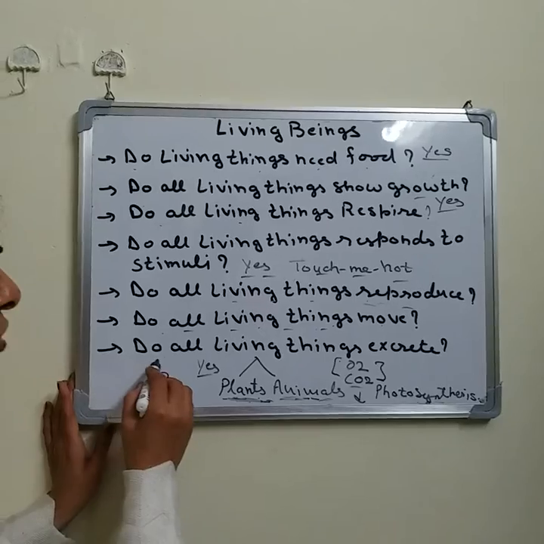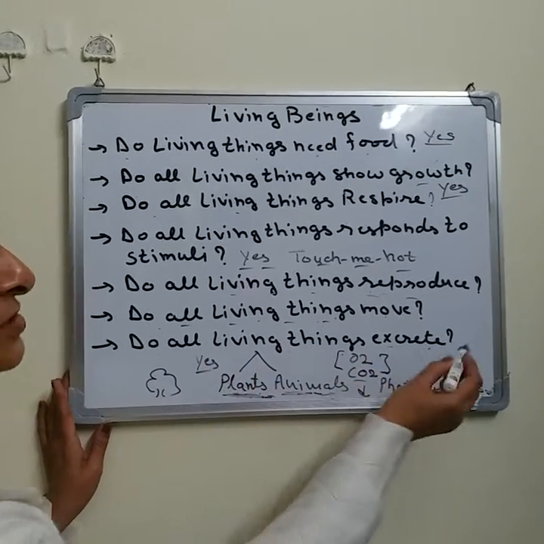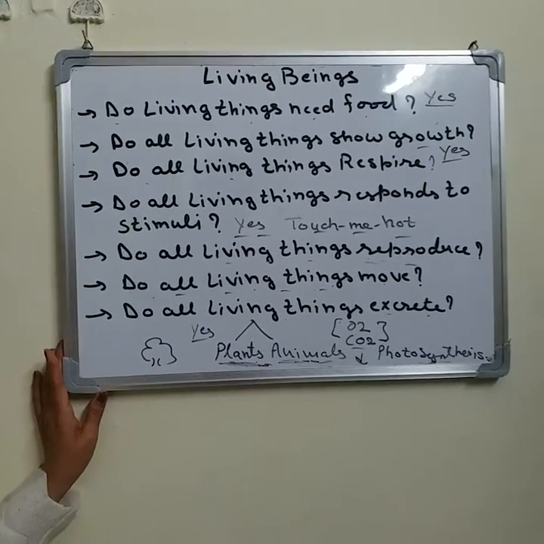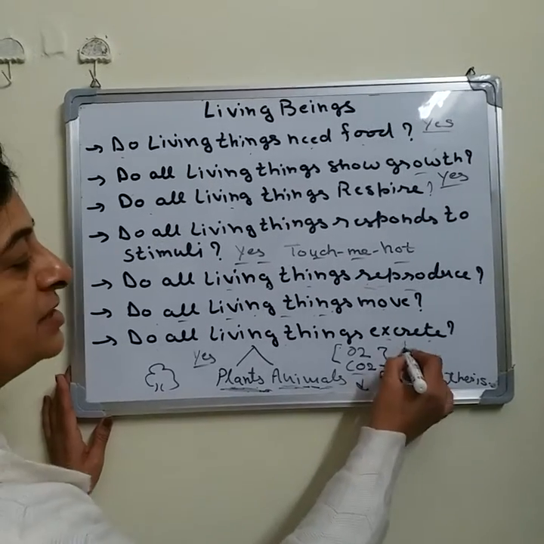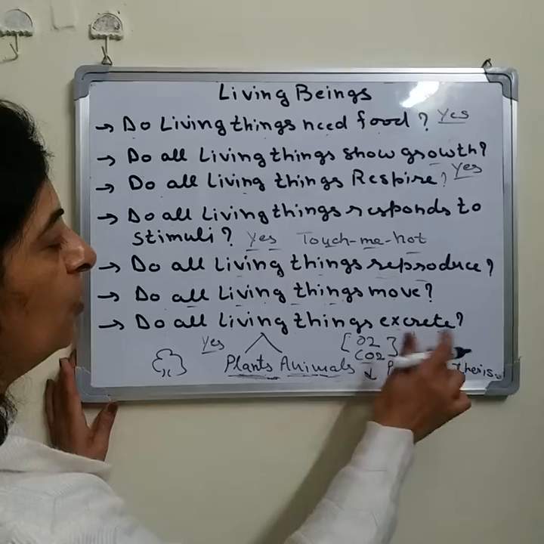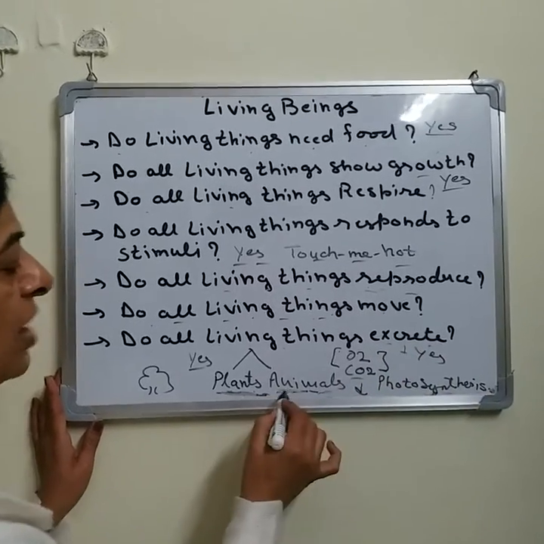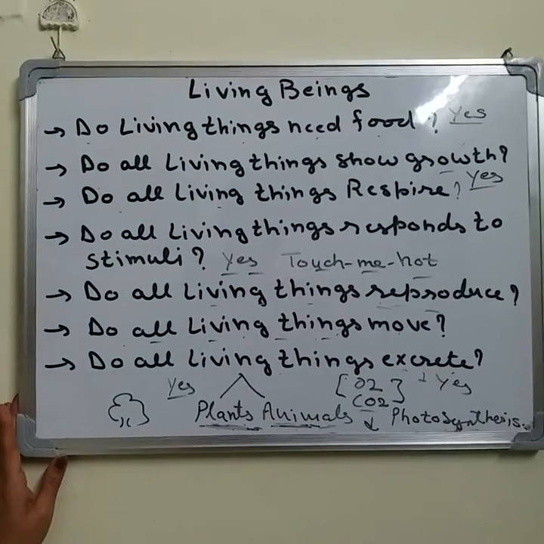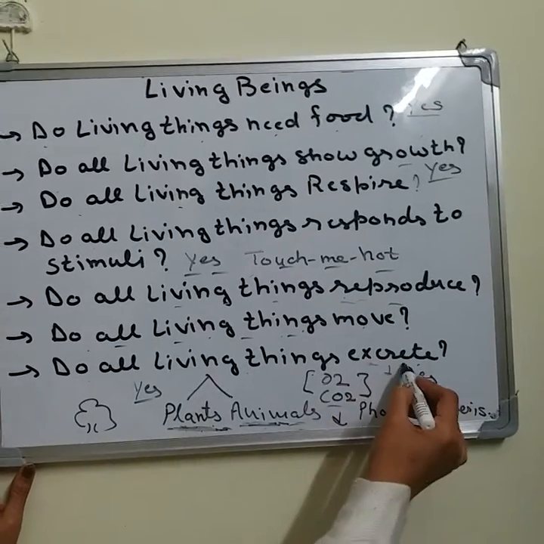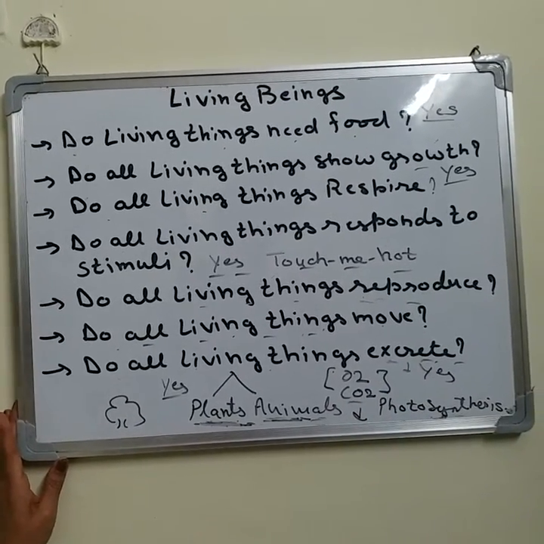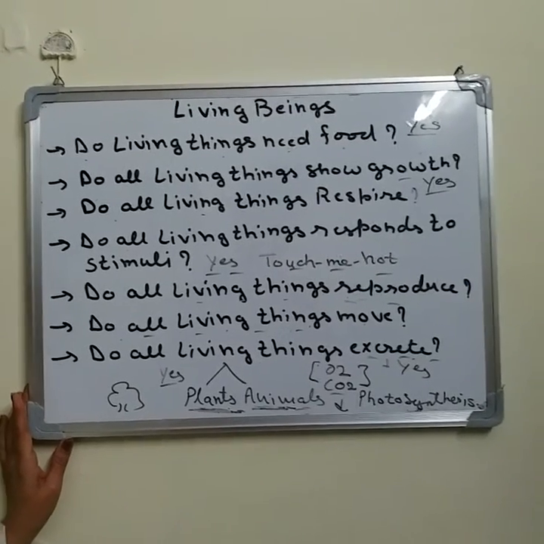Now the next one for you. Do all living things excrete? Excrete means removal of waste product from the body. So no doubt the answer is yes. All living things excrete. Animals and human beings release the excretory products, the waste products from our body, solid waste as well as liquid waste.